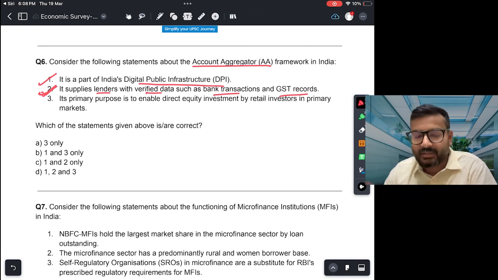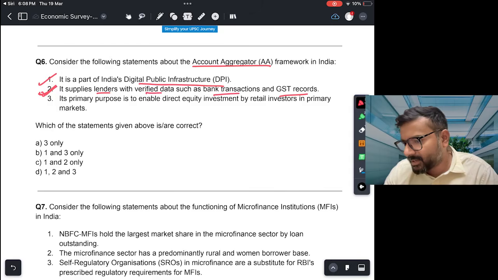Major function, right, कि वो ये बैंक ट्रांजैक्शंस का डेटा और जीएसटी का डेटा देते हैं lenders को, so that lenders can verify and use that data to identify potential borrowers, right? क्योंकि उससे पता चलता है कि how much transaction is happening in that person's bank account and how much loan can be given. Okay, तो risk assessment करने के काम आता है ये.